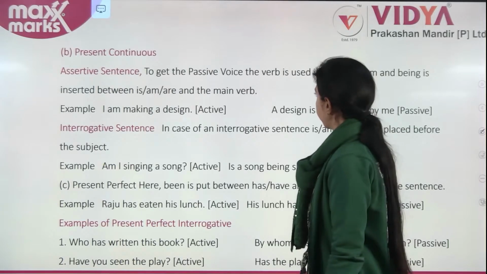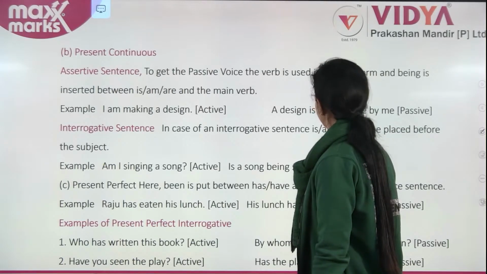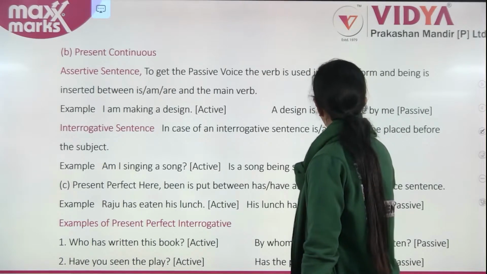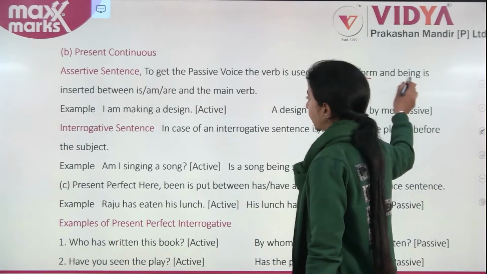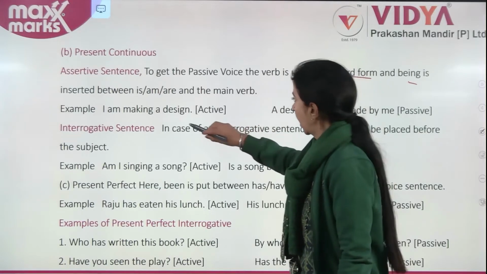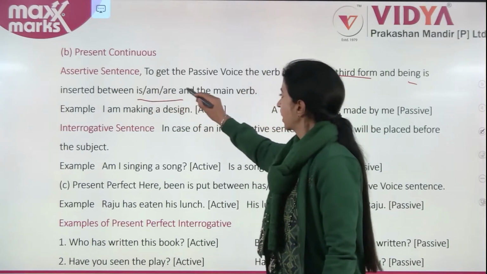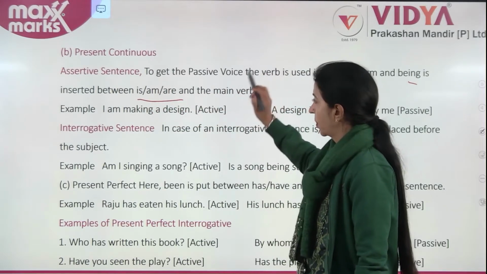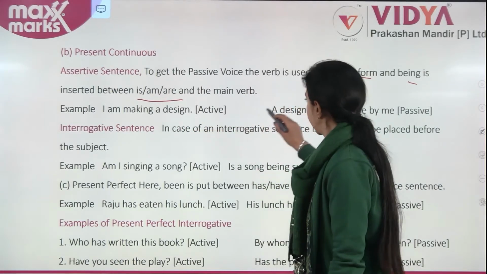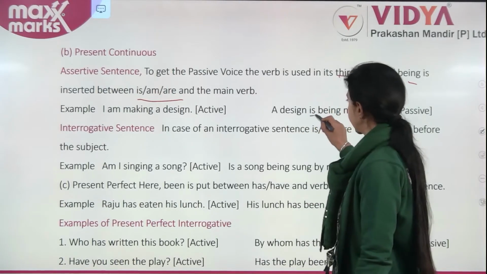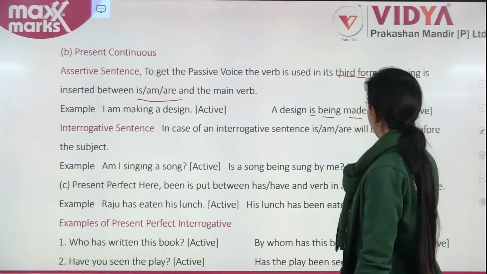To get the passive voice, the verb is used in its third form and being is inserted between is, am, are and the main verb. Example, I am making a design. A design is being made by me.